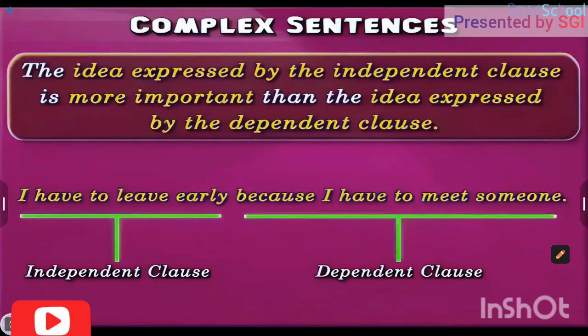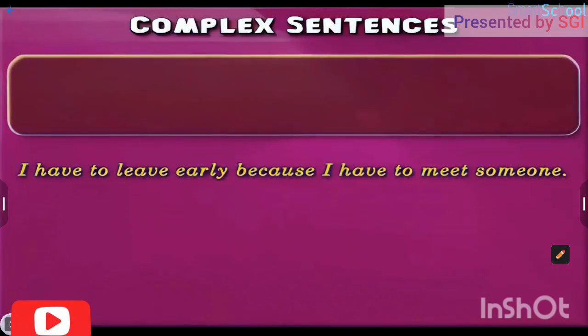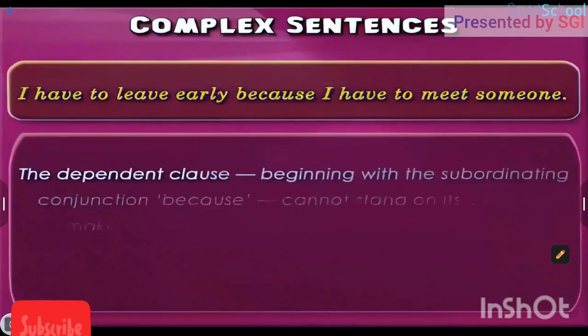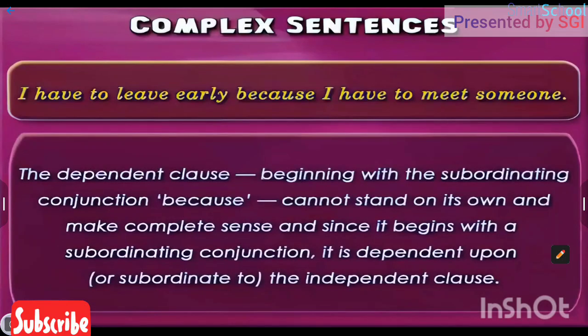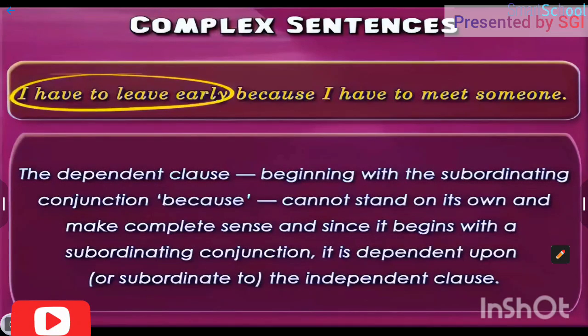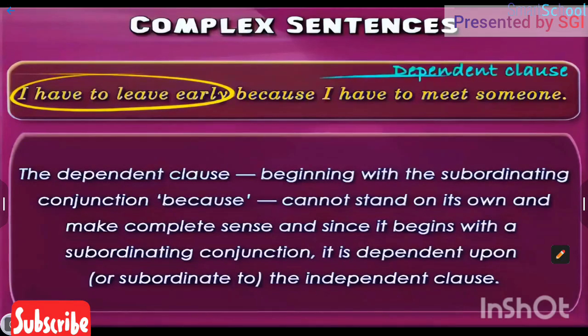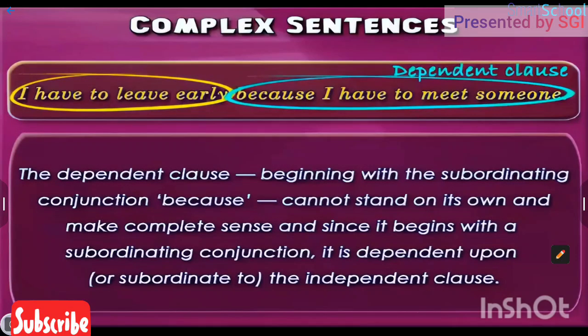In the example given, the dependent clause starts with a subordinating conjunction because, as it depends upon the independent clause, or clause that stands by itself, and it is quite evident that I have to leave early is conveying a more important idea than that conveyed by the dependent clause because I have to meet someone.